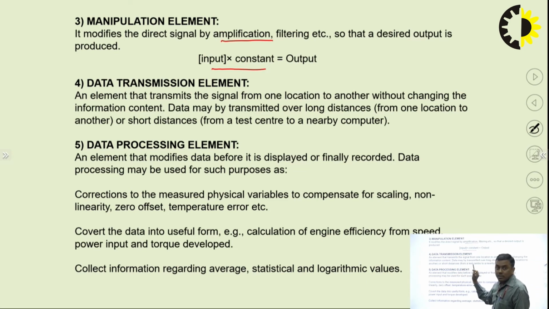Then data processing. Now the data which is in the form of the observer's reading has to be processed. We have to make that information readable to everyone. So data processing is required. It is an element that modifies data before it is displayed or finally recorded. Data processing may be used for such purposes: correction to the measured physical variable to compensate for scaling, non-linearity, zero offset; converting the data into useful form, such as calculation of engine efficiency from the speed; collecting information regarding average, statistical and logarithmic values. So this is what the data processing element performs.